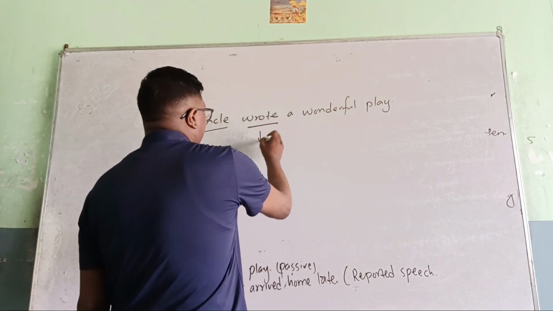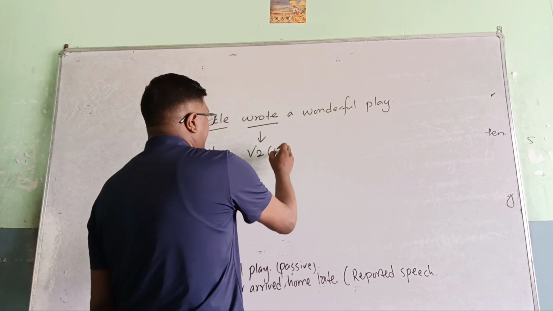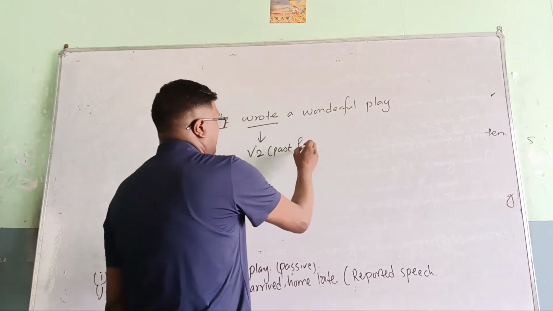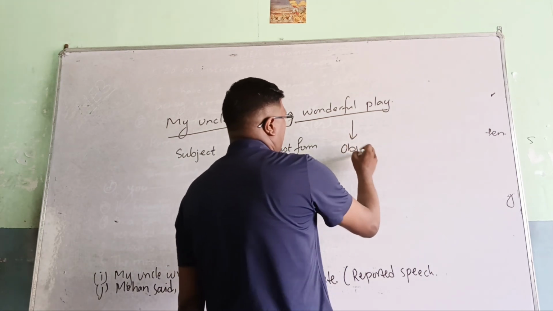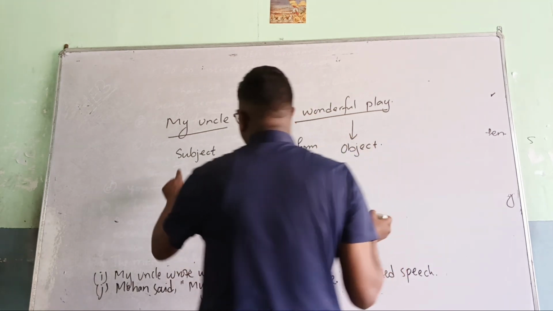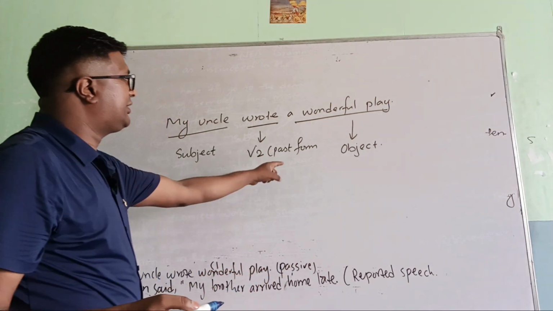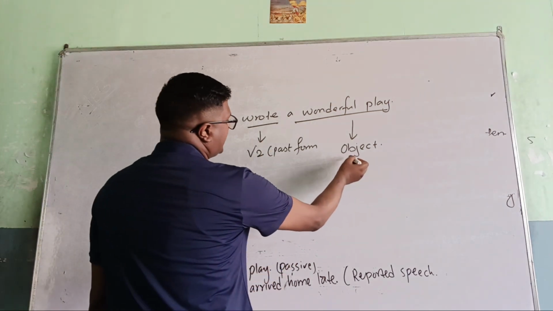Wrote is the past form, V2. A wonderful play is the object. So subject plus V2 plus object is what is called the simple past tense.